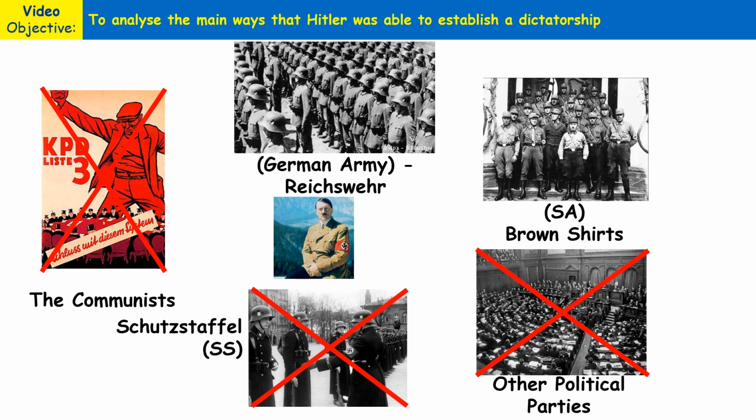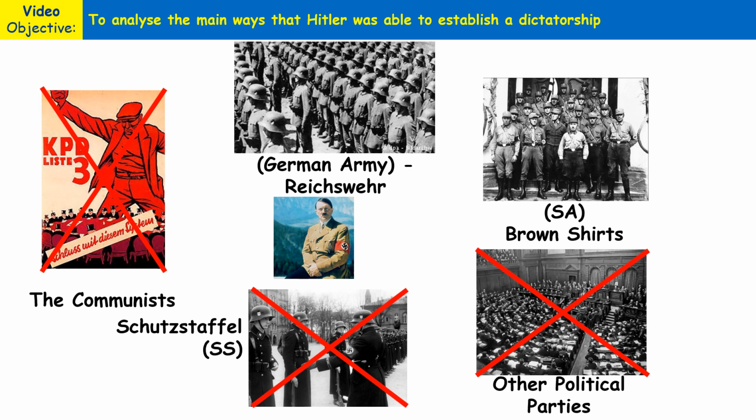It was actually from these two organisations that we've got left on the screen now. We've got the German army and the Brown Shirts. Now, the leader of the Brown Shirts was a man called Ernst Röhm, and he demanded that the Nazi Party carry out its socialist agenda, because as well as being a racist, anti-Semitic party, the Nazi Party still, by the early 1930s, had some more left-wing socialist policies in place. Ernst Röhm really liked these socialist left-wing policies as well. And he wanted the Brown Shirts to replace the German army. So the army really didn't trust the Brown Shirts and Ernst Röhm.